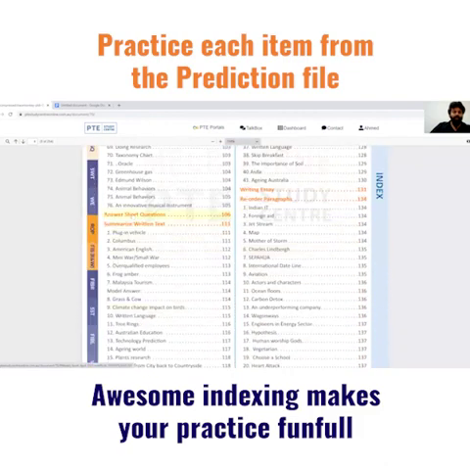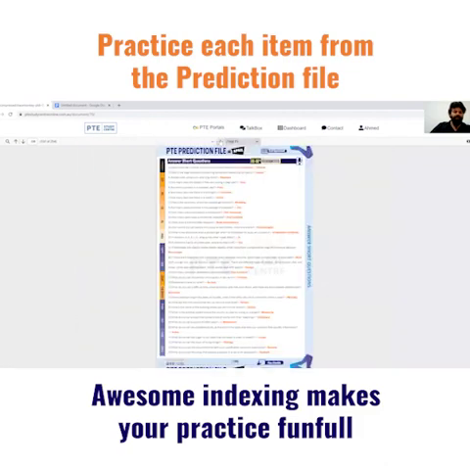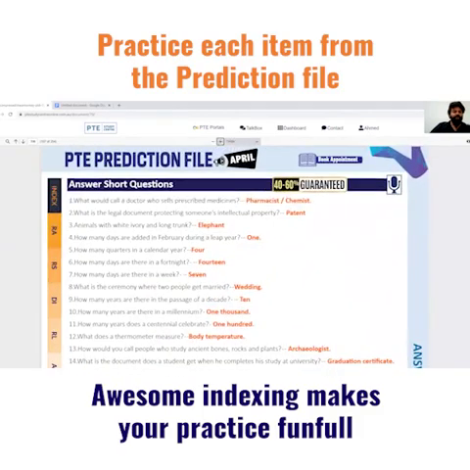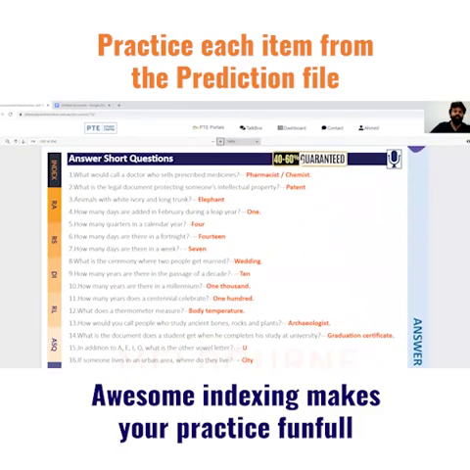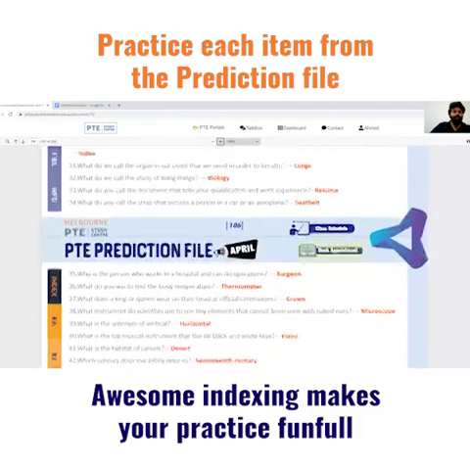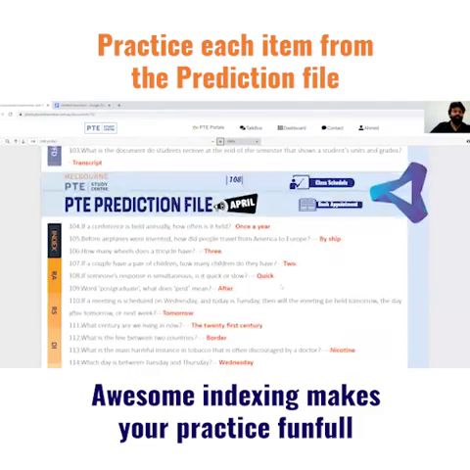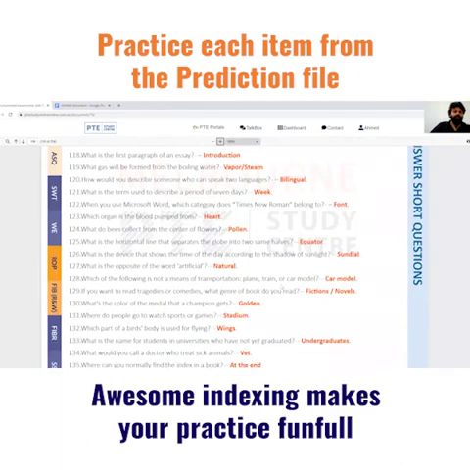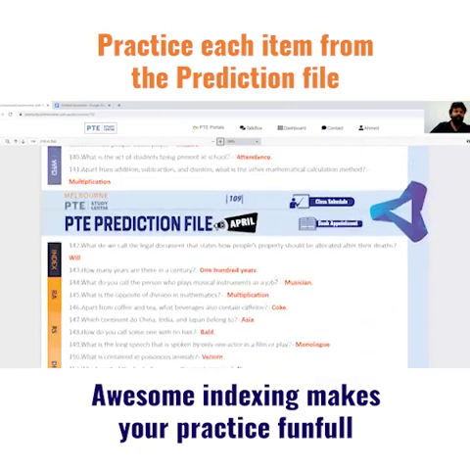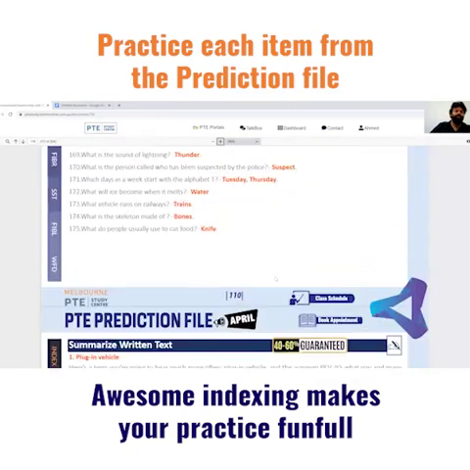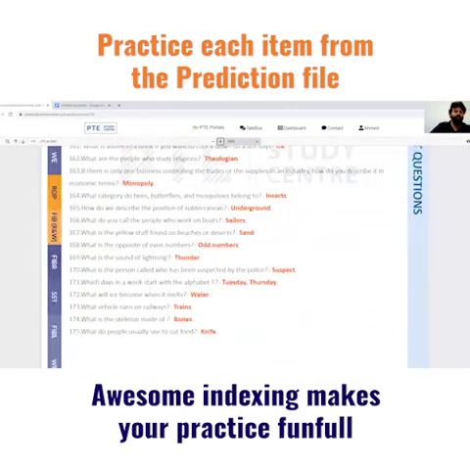Not a very important topic, I would say, but it does give you some marks. Here you can just read through all the questions and all the answers. Mostly, the 10 or 12 answer short questions you get in the real exam, you will get from here. But this is not a very important topic, you shouldn't be too worried about it, but do go through the questions in here before your exam.